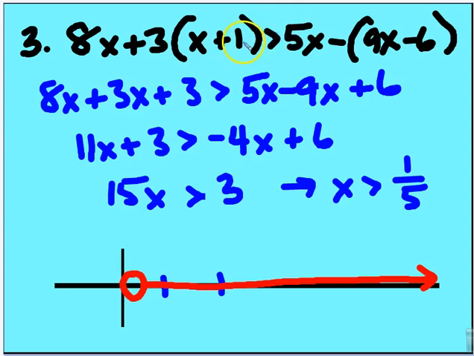Number 3, now I have a multi-step inequality: 8x plus 3 times x plus 1 is greater than 5x minus 9x minus 6. I'm going to distribute and simplify, combine like terms, and then solve the inequality for x. x ends up being greater than 1/5. Open circle here for 1/5, shade in everything to the right.